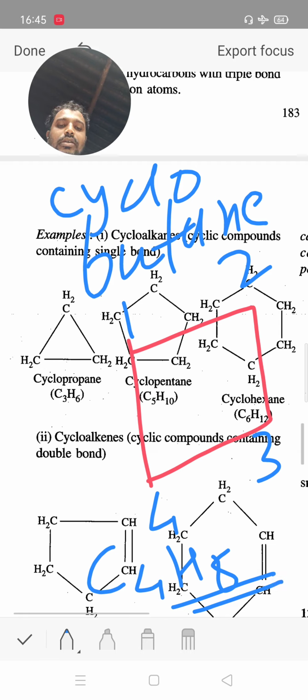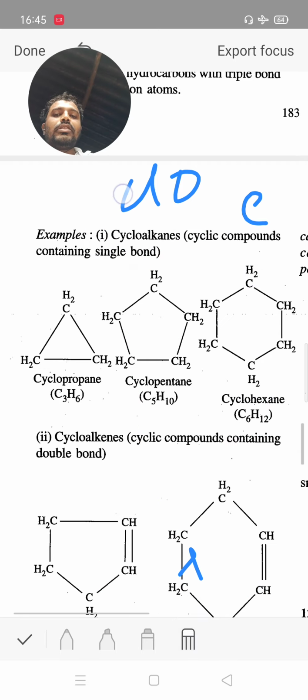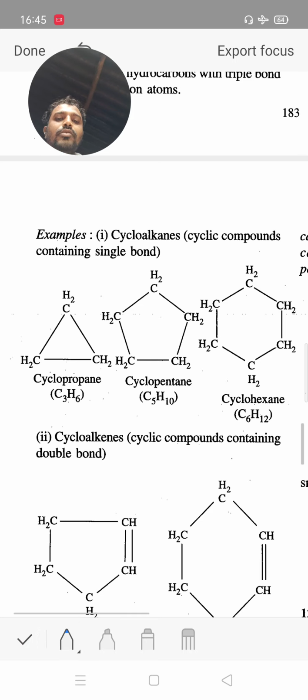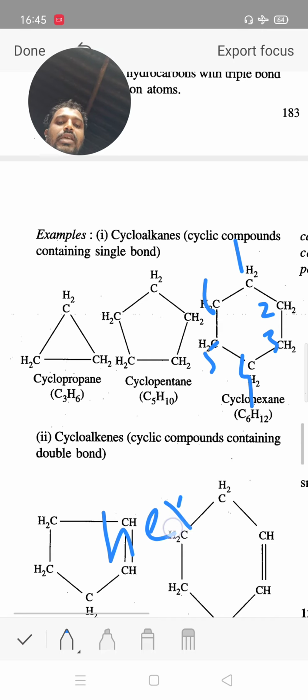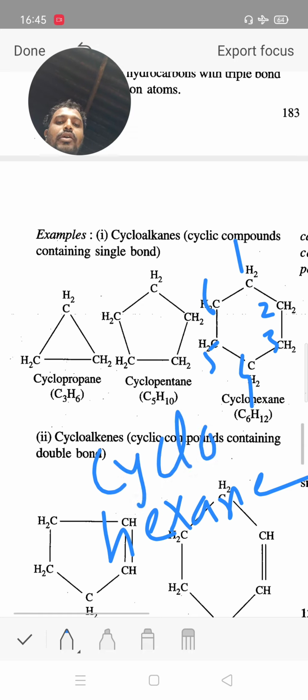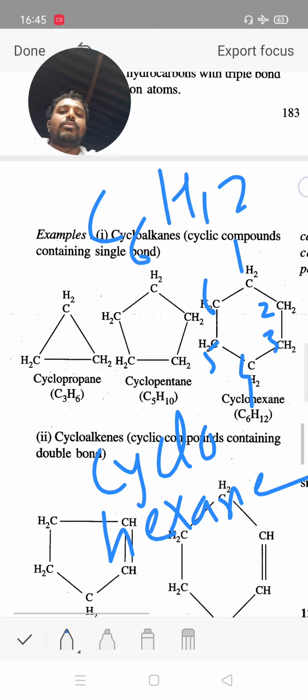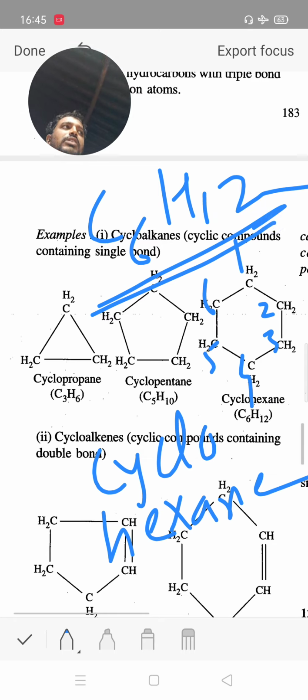Now next structure, there are total 6 carbon present, 1, 2, 3, 4, 5 and 6 in cyclic form. Therefore 6 carbon means hexane in cyclic form, therefore its name is cyclohexane. There are total 6 carbon and each has 2 hydrogen, therefore total number of hydrogen is 12. It is an example of an alicyclic closed ring compound.